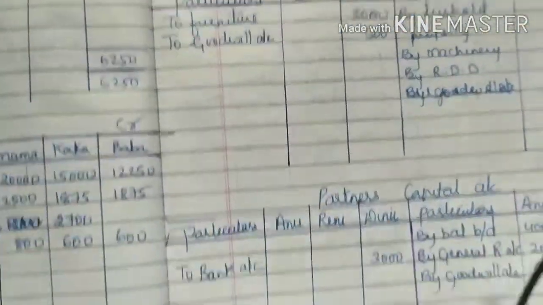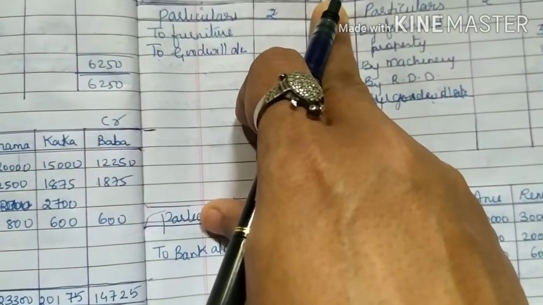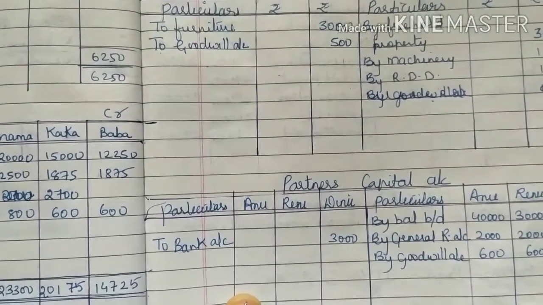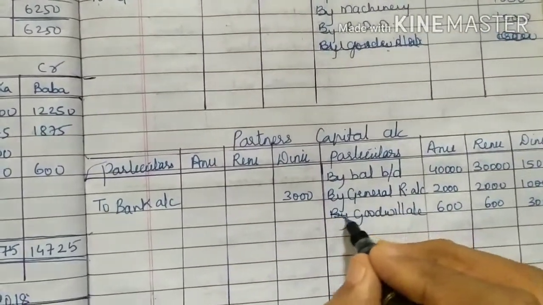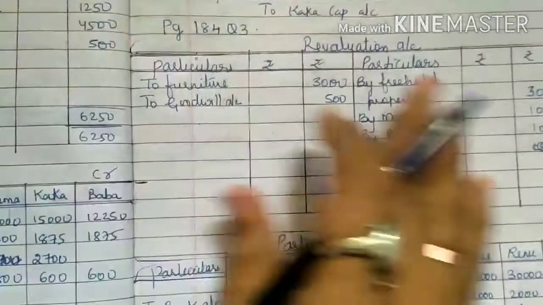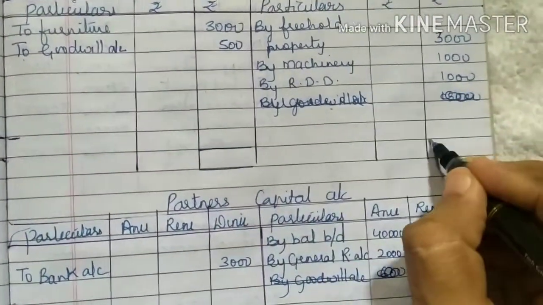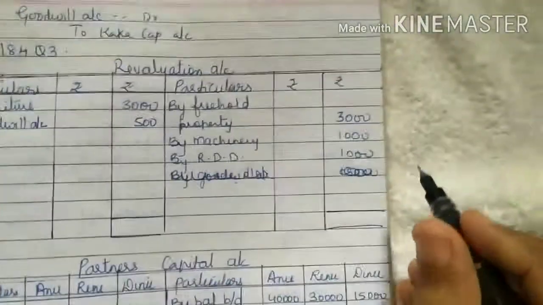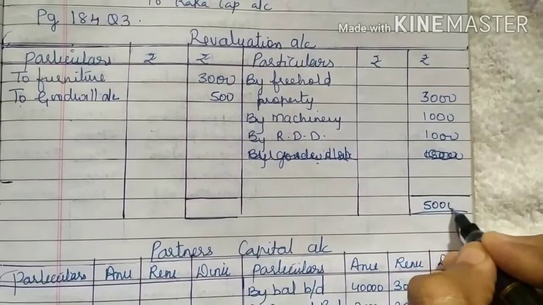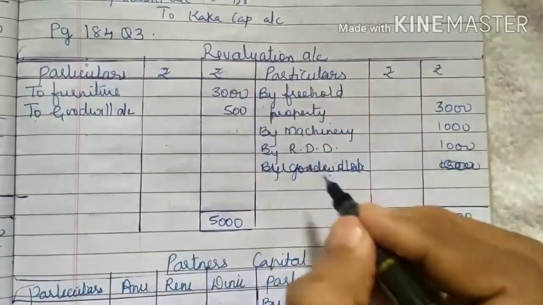You can either write on the debit side of revaluation account, or you can write in partners' capital account debit side. Now we will close the account. The total of credit is 5,000. Credit side is heavier. 5,000 minus 3,500.